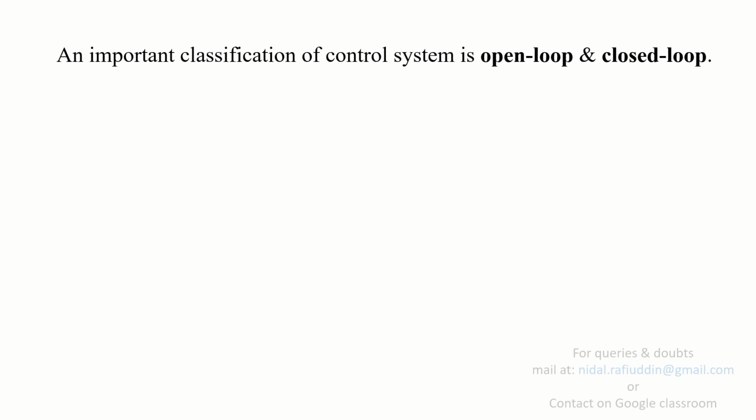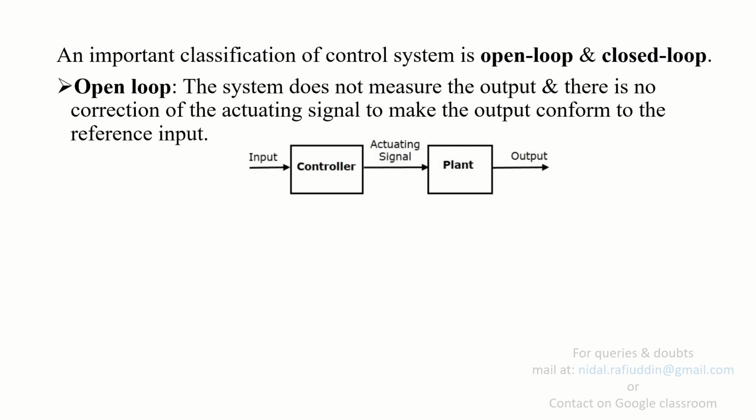Now an important classification of control system is open loop and closed loop. So open loop systems are the systems which do not measure the output, and there is no correction of the actuating signal to make the output conform to the reference input. So there is a slight grammatical error here. So broadly, open loop systems are those systems in which you will not be able to sense the output and compare it with the input.